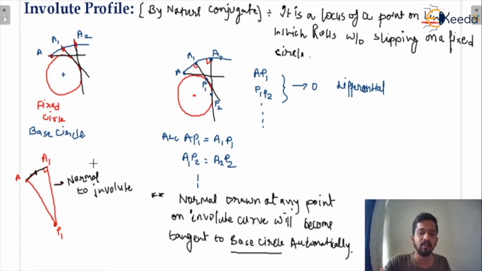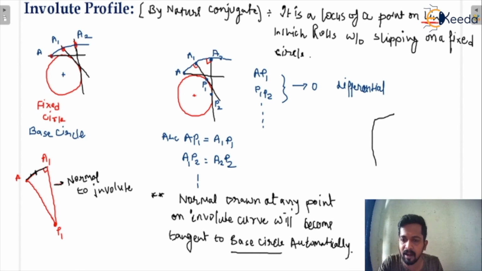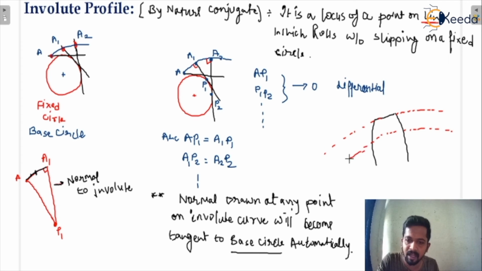So what is the base circle? We have not seen the base circle in the gear profile when we studied gear terminology. I have not shown you the base circle, so I'm just showing you where it is. See here, this is our gear teeth, and we all know from gear terminology that this is the addendum circle. The pitch circle is somewhere here. And the difference between the addendum circle radius and the pitch circle radius is known as the addendum.